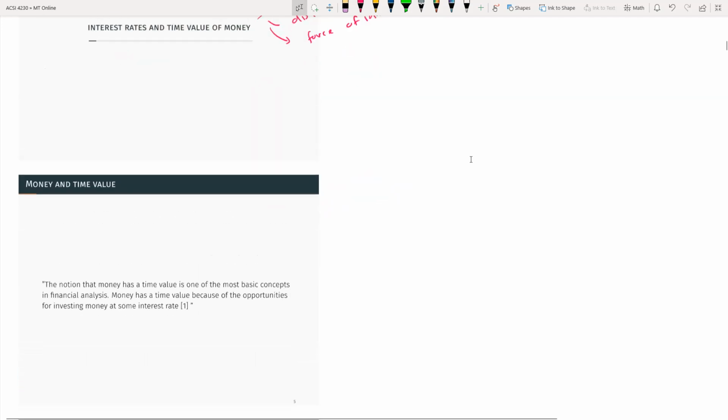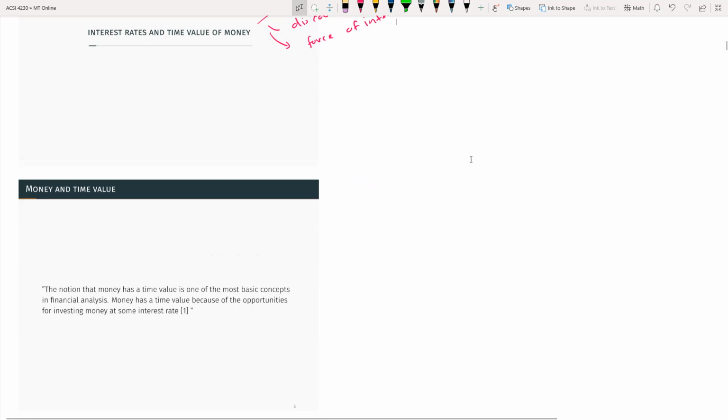So the first, money and time value. The notion that money has a time value is one of the most basic concepts in financial analysis. Now, money has a time value because of the opportunities for investing money at some interest rate. So money has a time value. This idea,